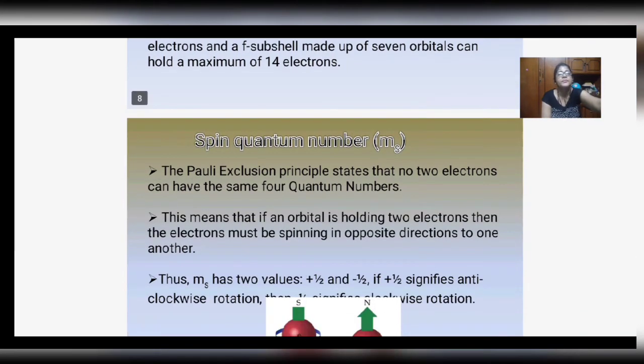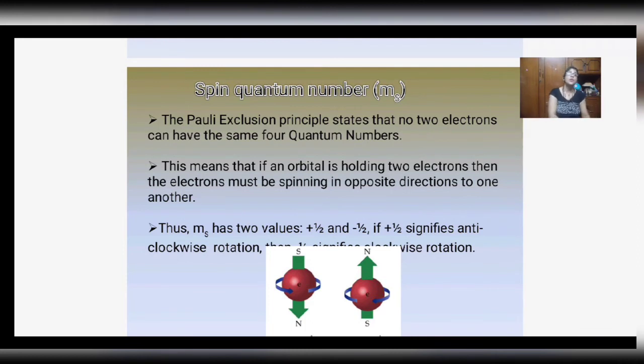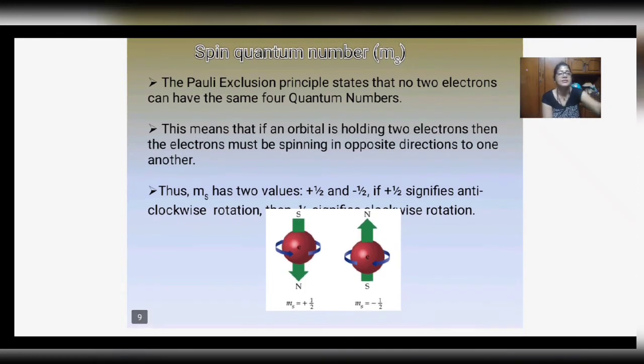That's it. Talking about the spin quantum number, that is s, we have to first refer to Pauli's exclusion principle. What does it say? It says that no electron in an atom can have all 4 same quantum numbers.